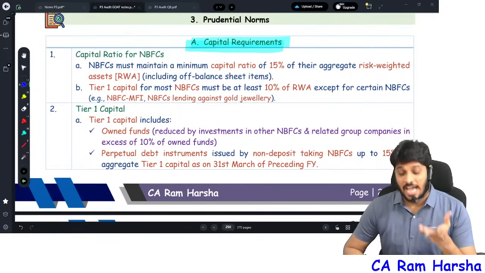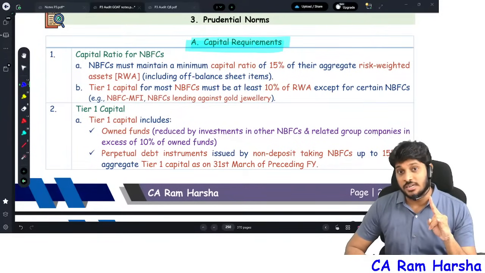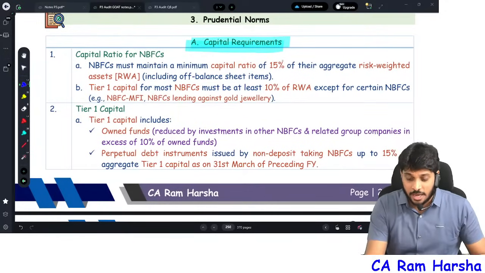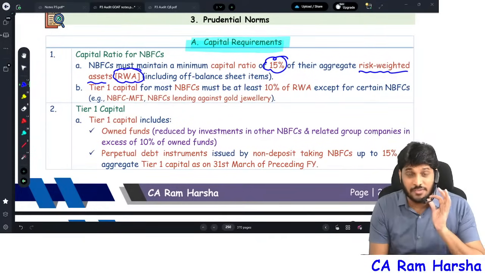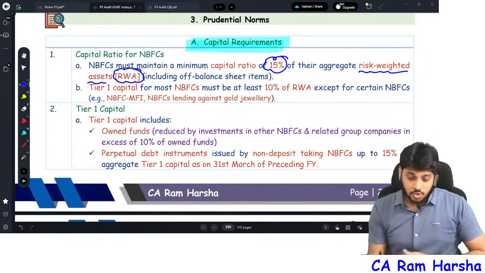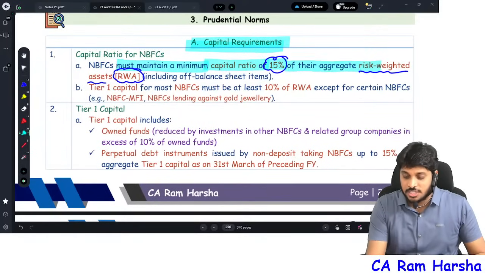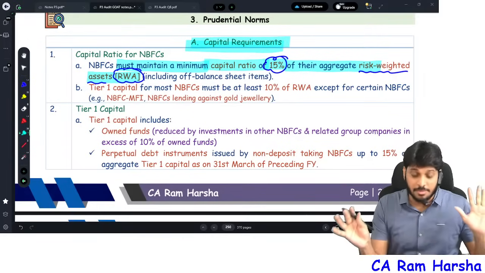NBFCs must have net owned fund as one criterion. In addition to the net owned fund, the capital requirement for an NBFC shall also be 15% of risk weighted assets, RWA. So every NBFC must maintain a minimum capital ratio of 15% of the risk weighted assets. That's the minimum capital requirement.